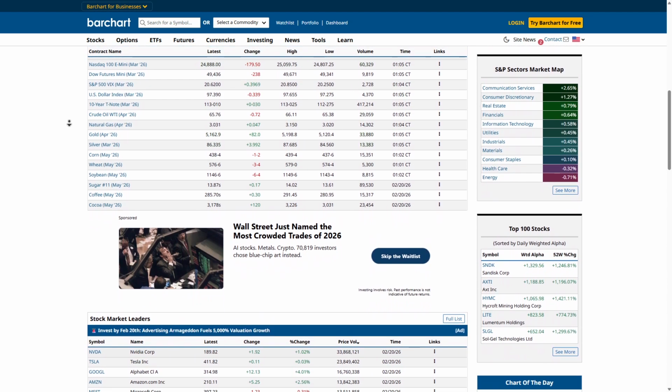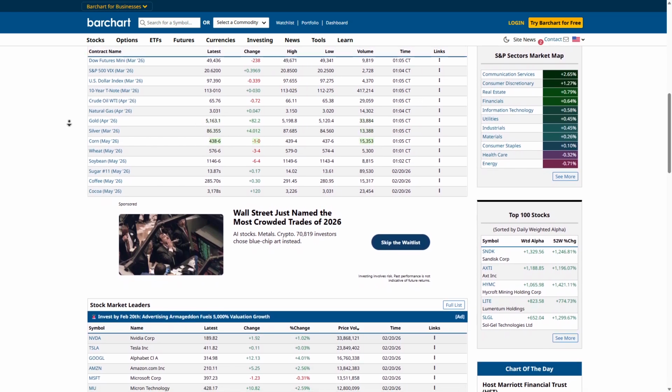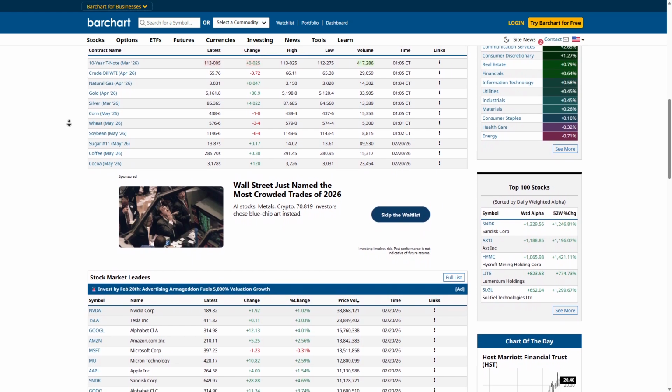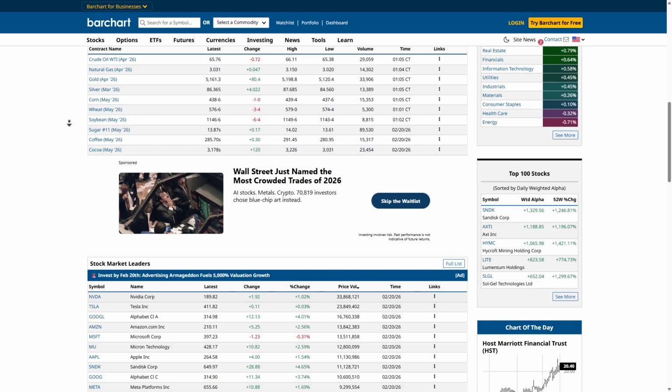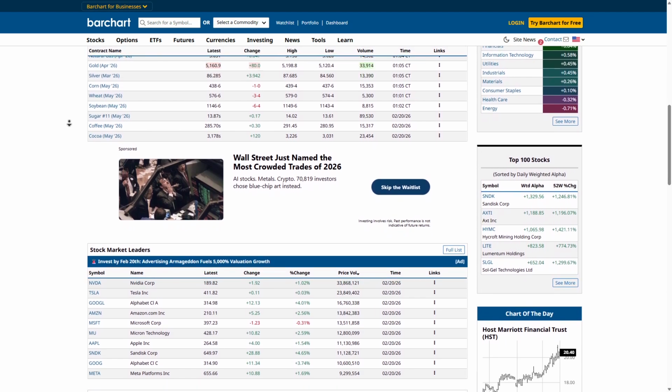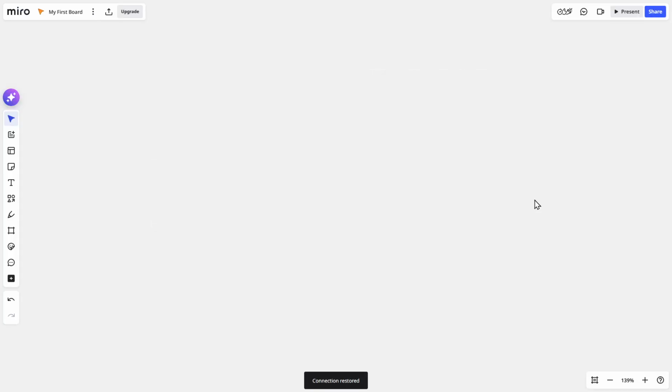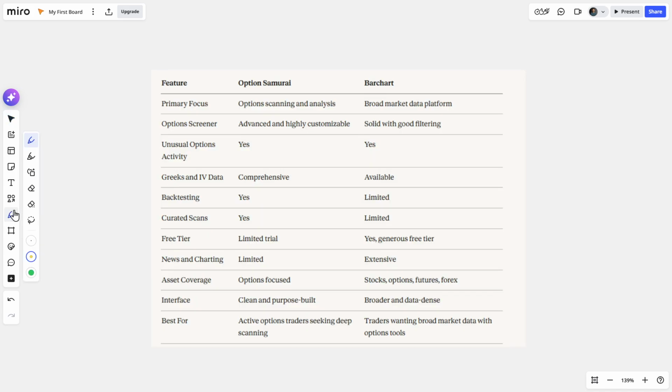Barchart is best suited for traders and investors who want a wide-ranging data platform that covers options as part of a larger market research workflow rather than a pure options-focused tool. Feature comparison. Option Samurai and Barchart both deliver useful options tools, but they serve different kinds of traders.